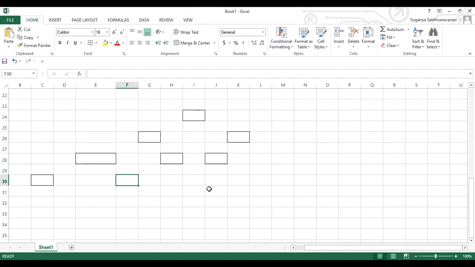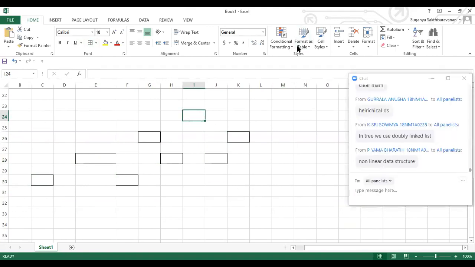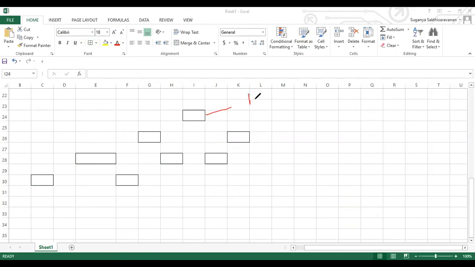So when I say tree in general, this is a collection of nodes. So here we use node, right? This particular part is called a node. How it is connected: the first node is connected to the next node, and this node is connected to the next node, and this node is connected to the next node. Generally, a tree can have any number of nodes. This is a common tree, guys.